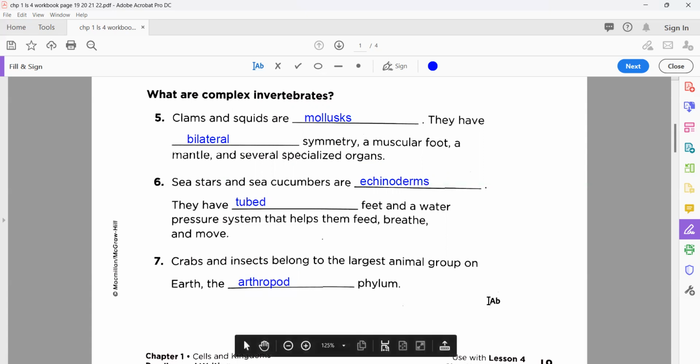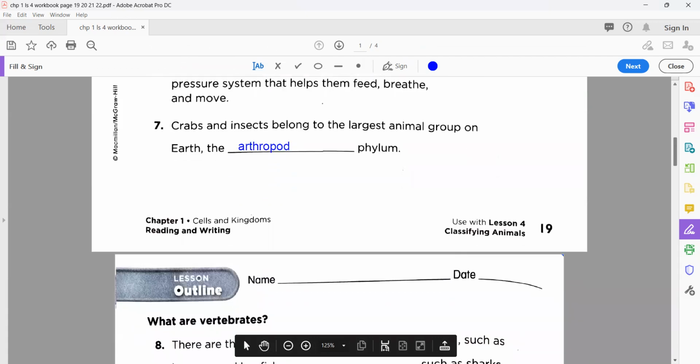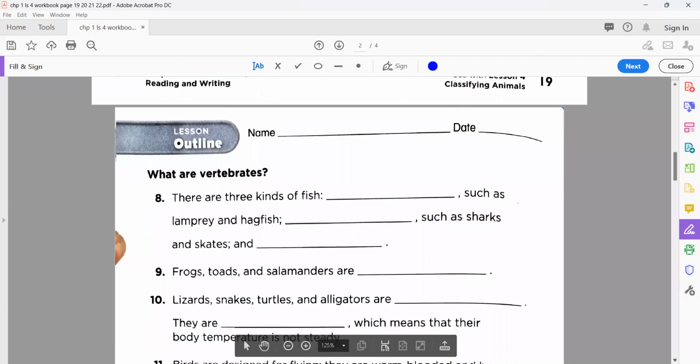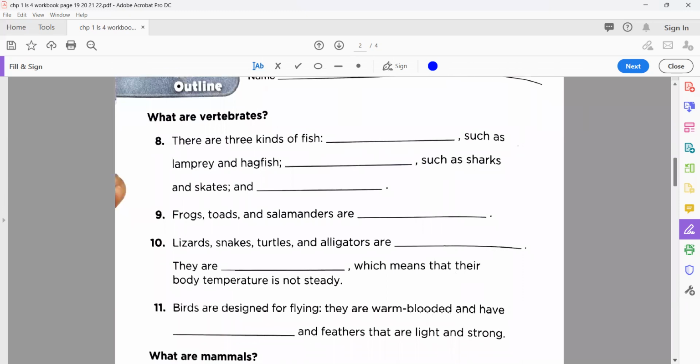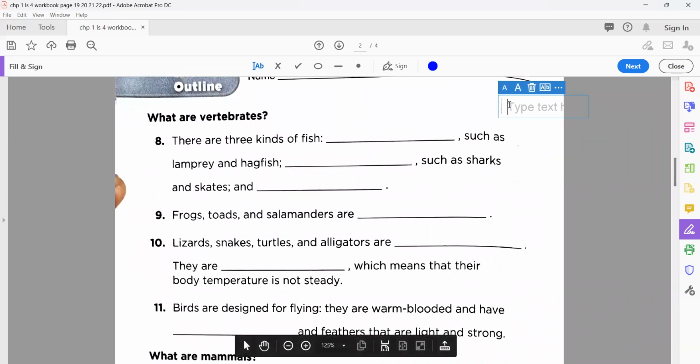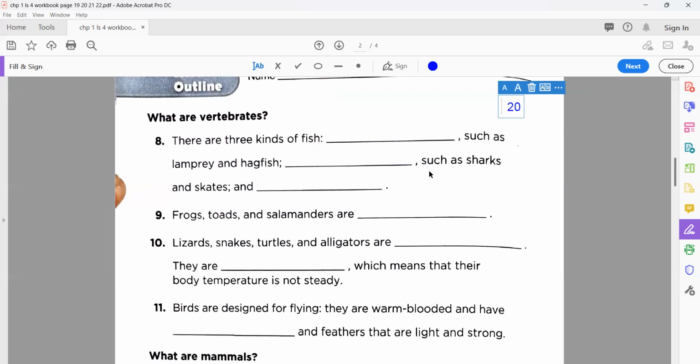Now, after solving page number 19, my dears, we move to the next page, that is your workbook page number 20. We're going to start from what vertebrates are. Here we're going to learn about animals that have a backbone. Before, without backbone. Now, with backbone. So let's see.